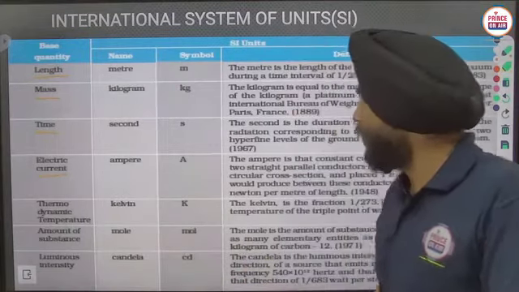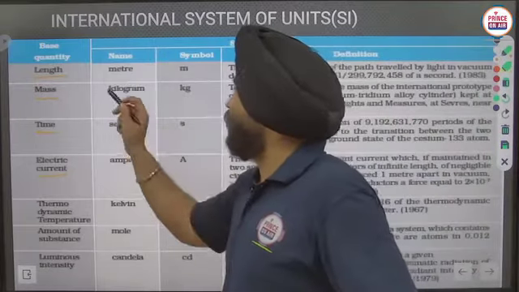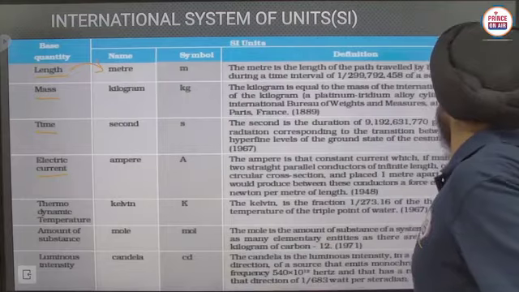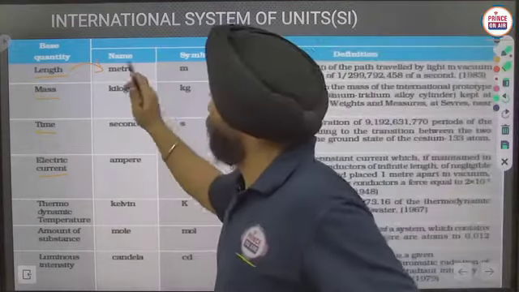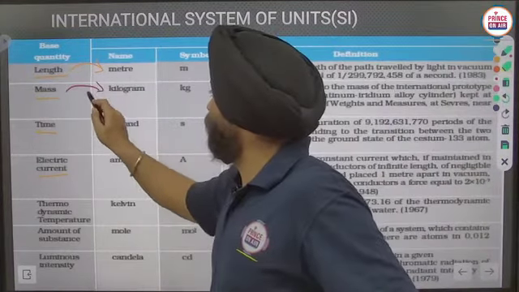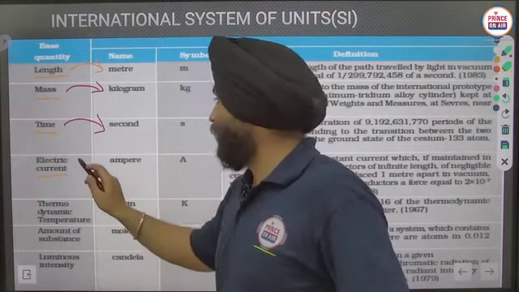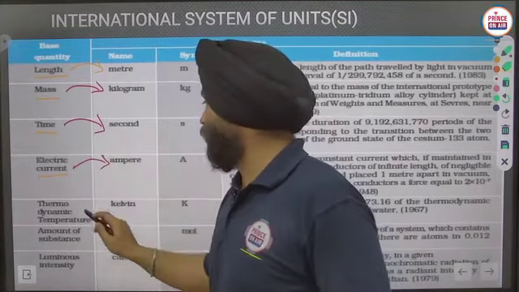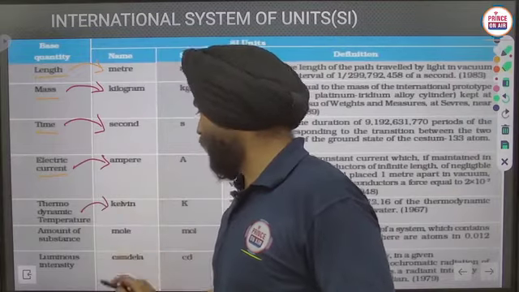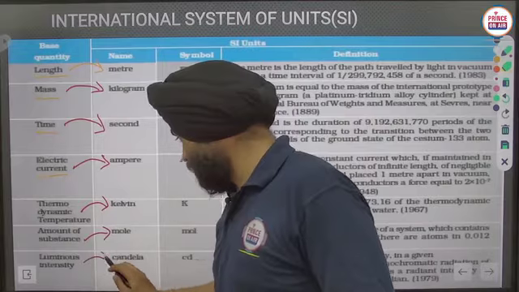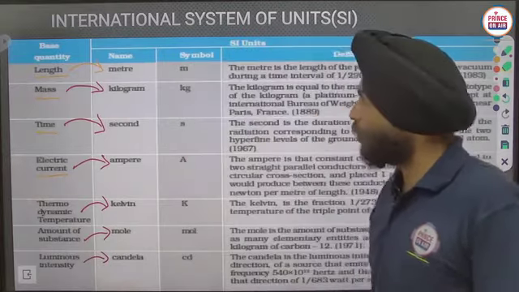Clear? And their units are: length is measured in meter, mass in kilogram, time in second, electric current in ampere, temperature in Kelvin, amount of substance in mole, luminous intensity in candela.